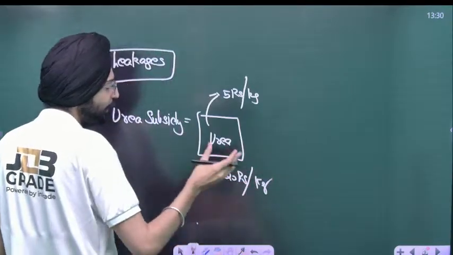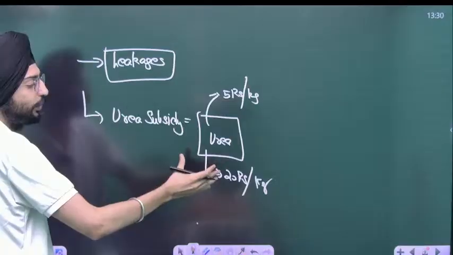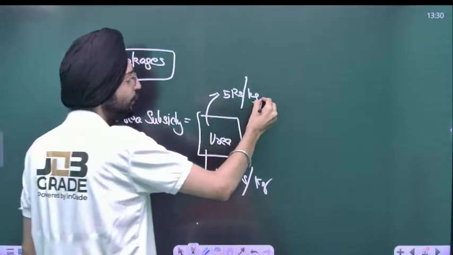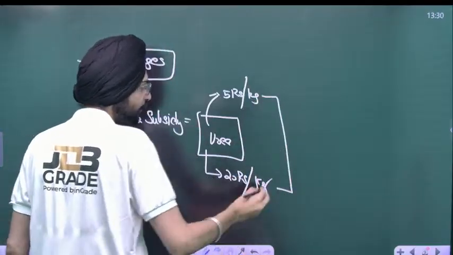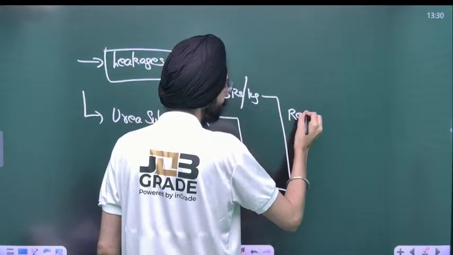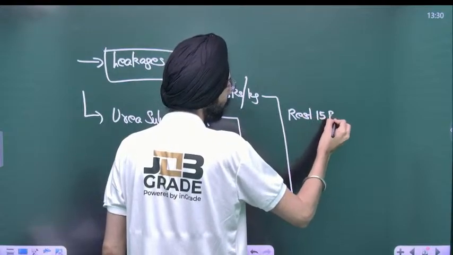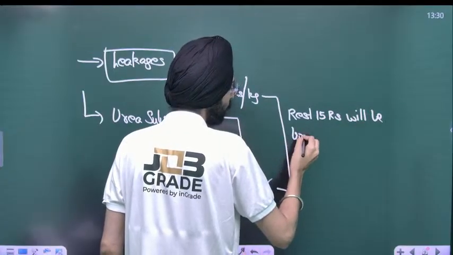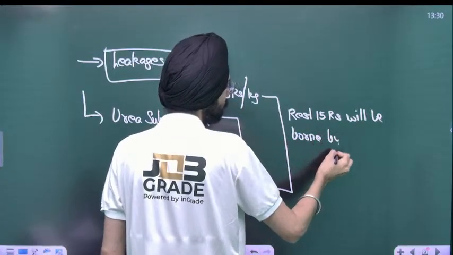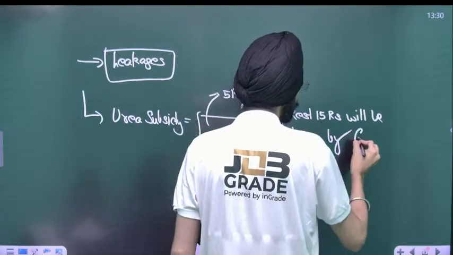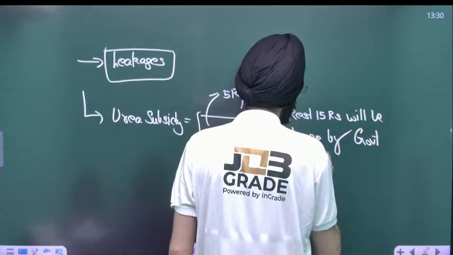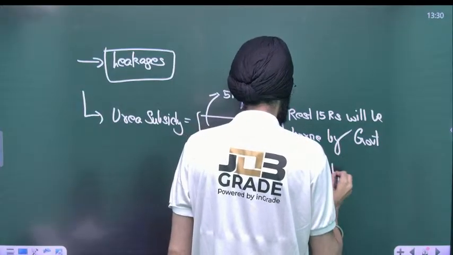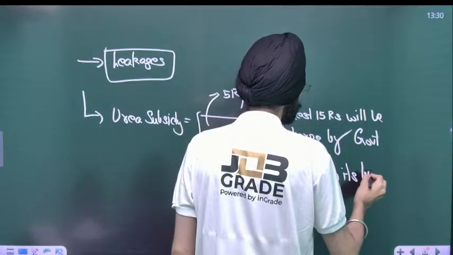Now you would say, sir, it will create a loss for this shopkeeper because the market price is 20, but he's selling at 5 rupees because he's been instructed by the government. The remaining 15 rupees will be borne by the government through its budgetary resources.